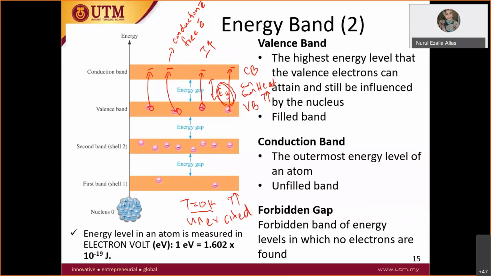Since you are an electronic student, or any student, where does current come from? When people ask you, it is the movement of conduction electrons or free electrons. When a free electron exists and moves around, it will conduct current, then you can measure your current of the diode or anything, BJT, whatever.